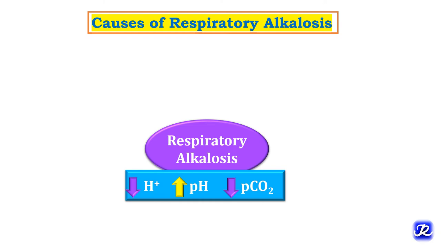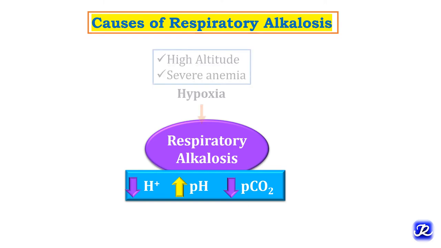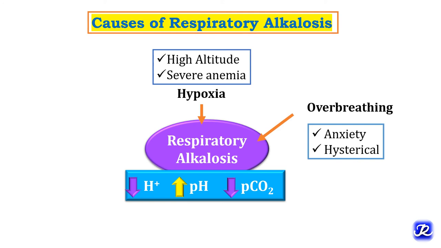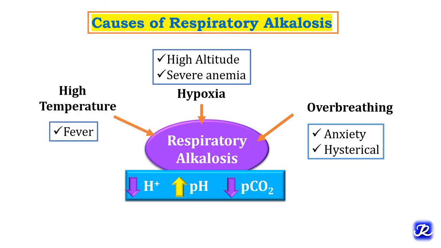Causes of respiratory alkalosis. This condition is characterized by decreased hydrogen ion concentration, increased pH, and decreased PCO2. It is caused as a result of hypoxia in high altitude or in case of severe anemia. It can be caused due to overbreathing in case of anxiety or due to hysterical hyperventilation, or it can be caused due to high temperature, that is in cases of fever.